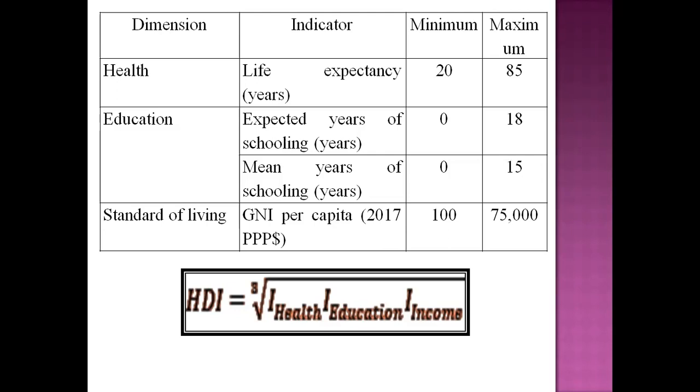Or mean years of schooling is 0 to 15, that is 0 is illiterate and 15 is graduate.